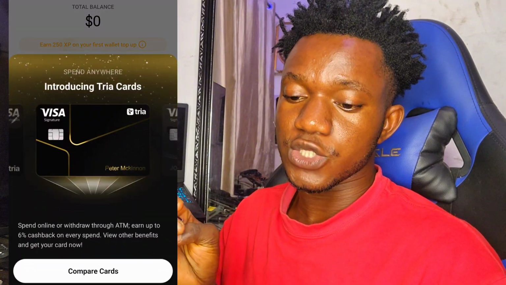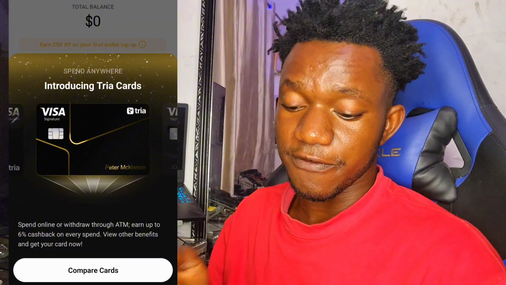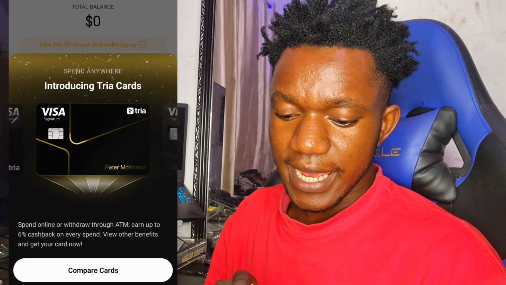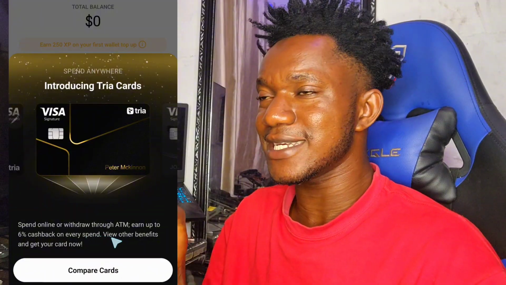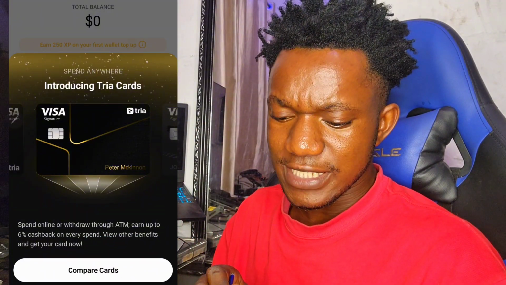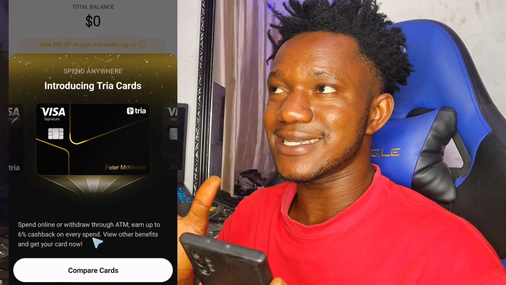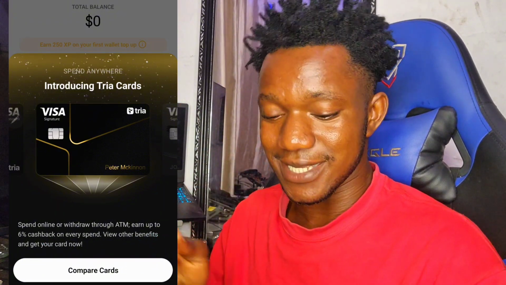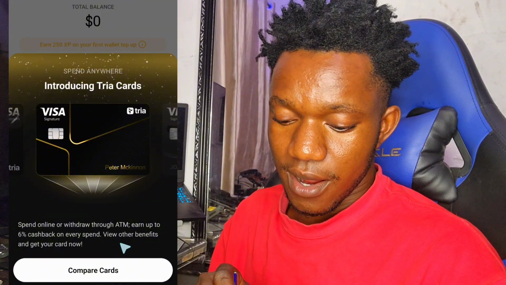So over here they are now trying to teach us some of the stuff about the Tria app. So it is just like your Visa app. You can see spend online, withdraw through ATM. You can also use this to withdraw through ATM. You can just imagine how far we have gone on Web3. Withdraw through ATM, earn up to 6% cash back, meaning that every time you spend, you actually earn 6% back. That's just crazy.